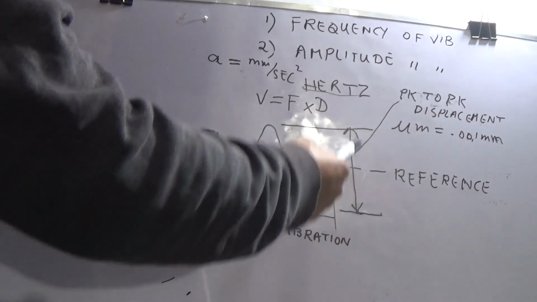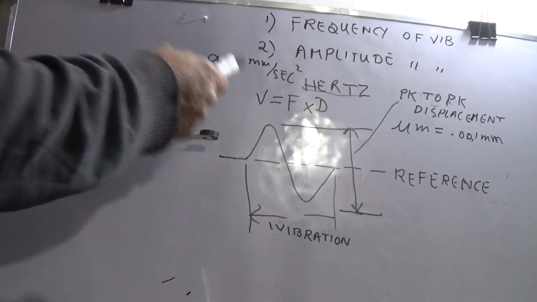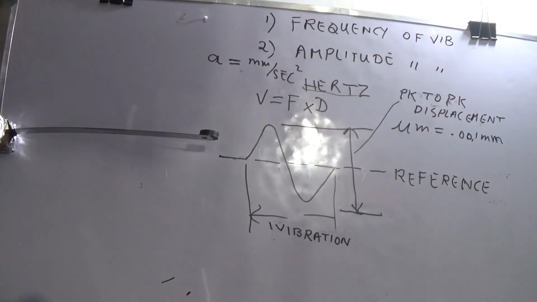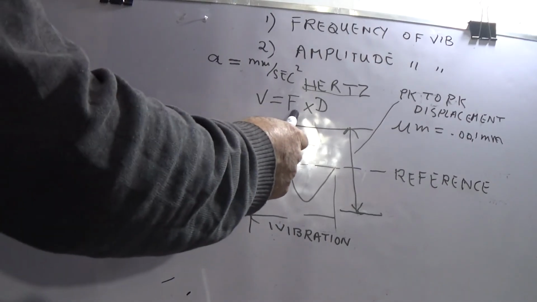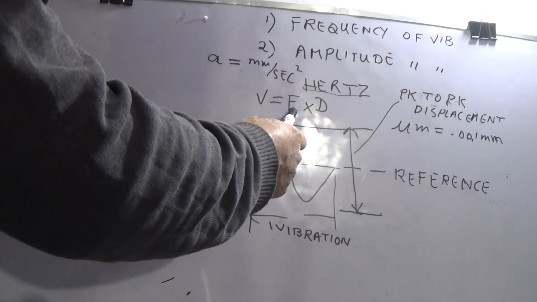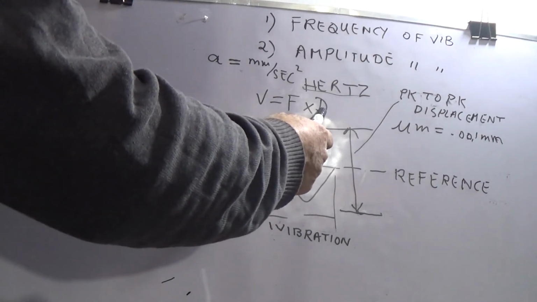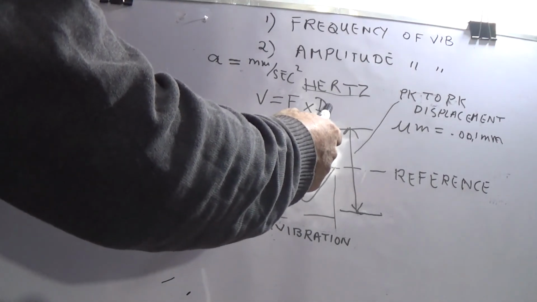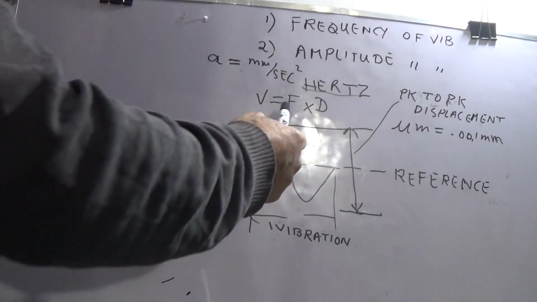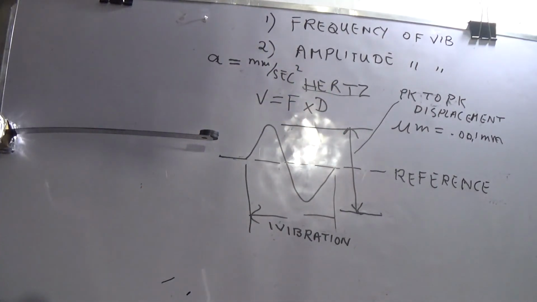Velocity tells you two things: frequency, which is the number of times you are bending, and D, this peak to peak displacement, which means how much you are bending. This is good for medium speed machines.